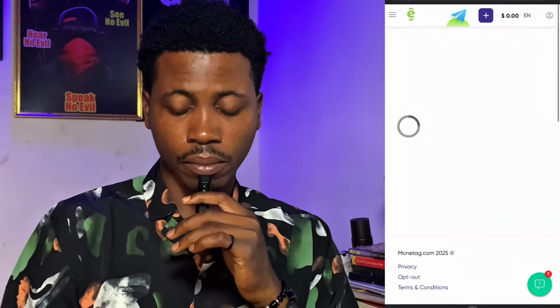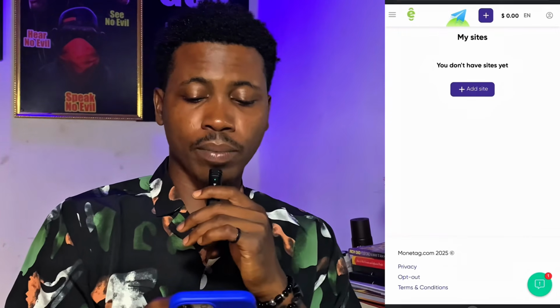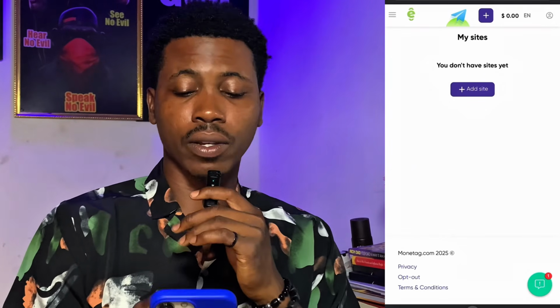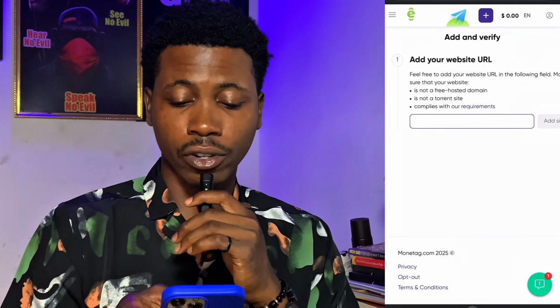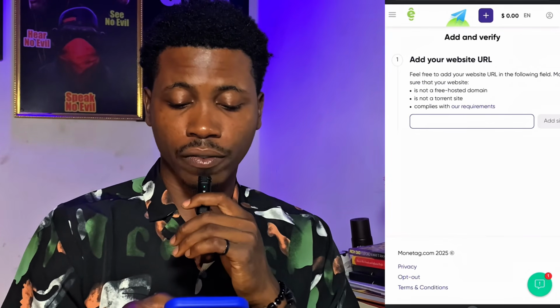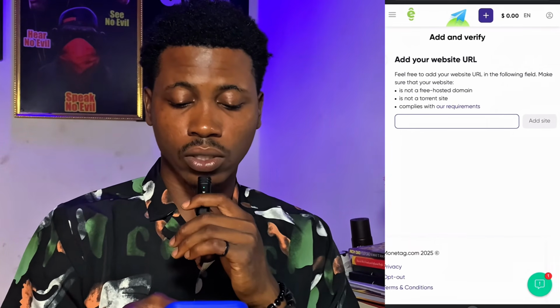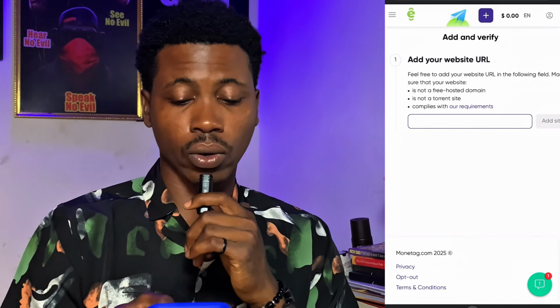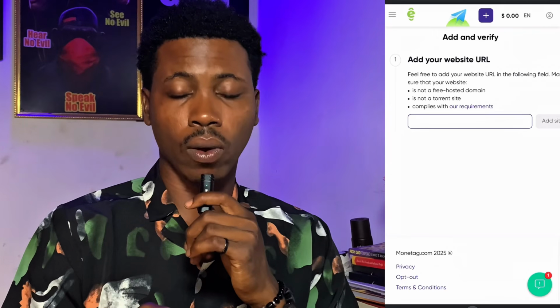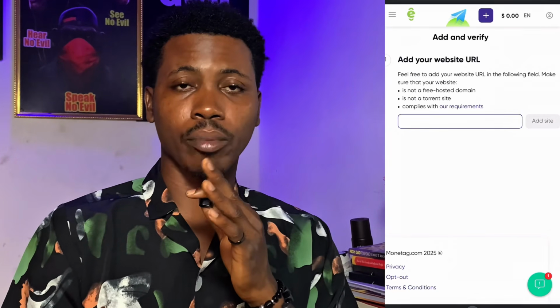Let's click on site. And in this very place, you can add your website. As you can see, you don't have a site yet. You can easily add your website by clicking on this plus button right now. Feel free to add your website URL in the following field. Make sure that your website is not a free hosted domain. This is very important, and it's not a torrent website and complies with our requirements. You can click here to check out the requirements.